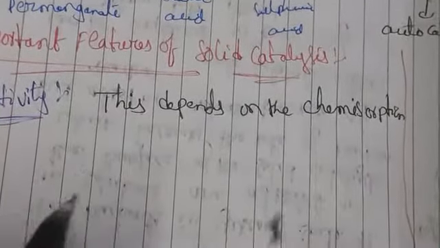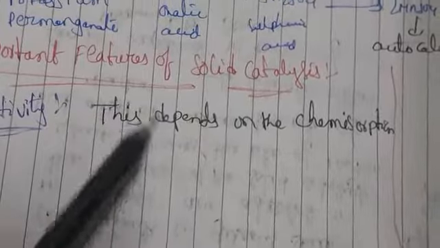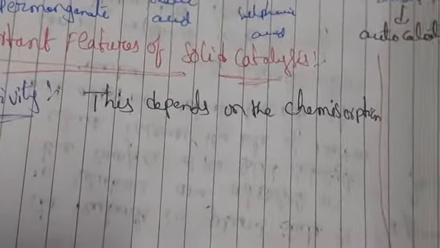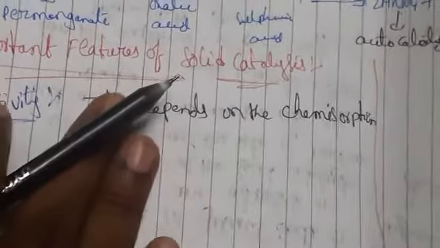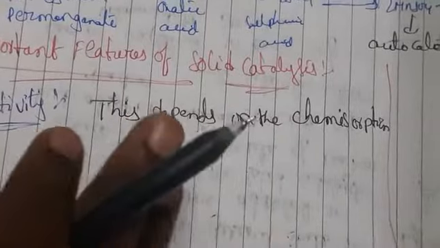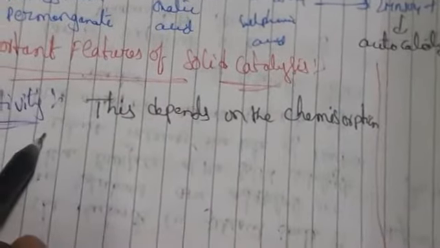However, they must not get adsorbed too much. It has been found mainly for hydrogenation reactions.